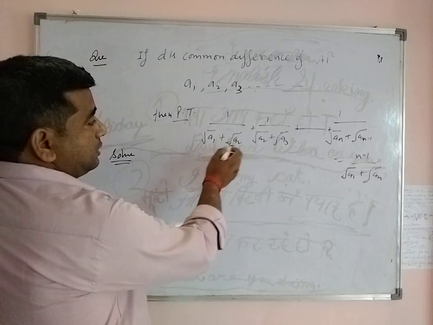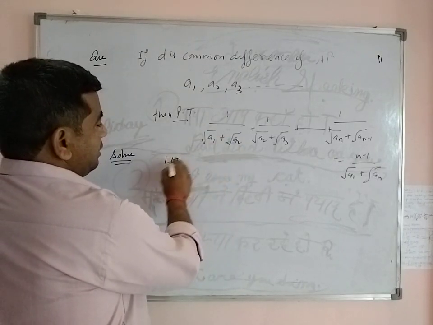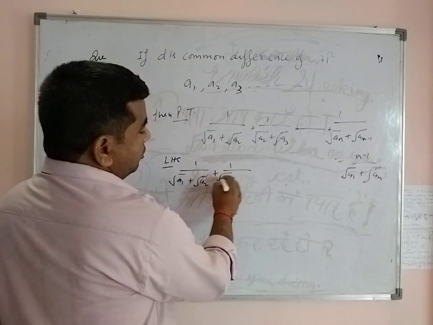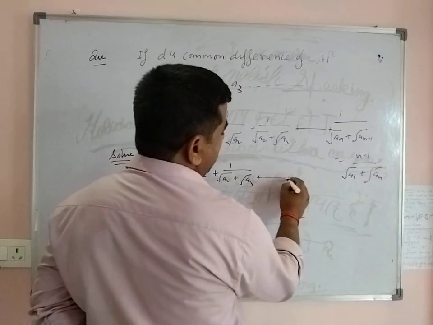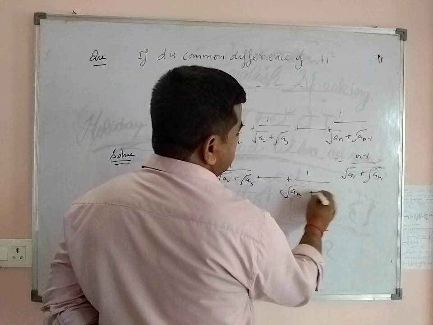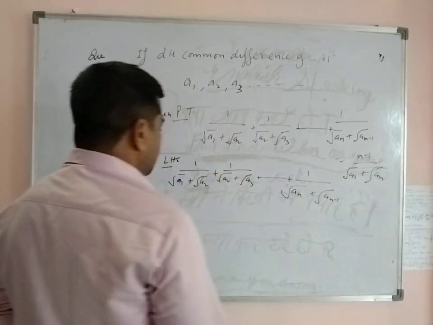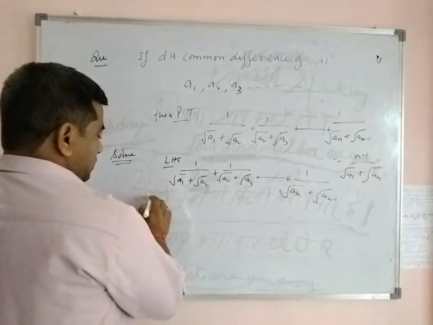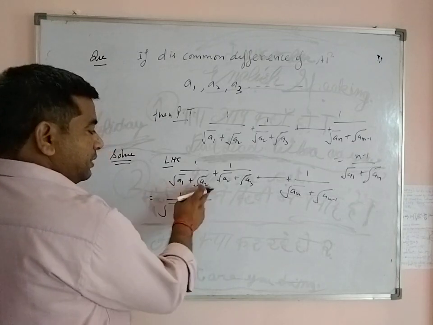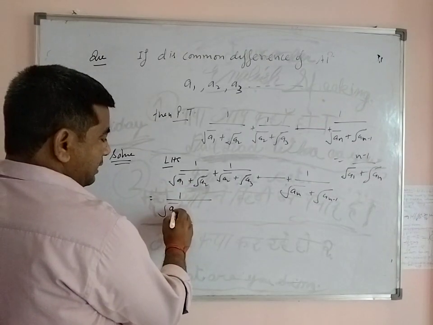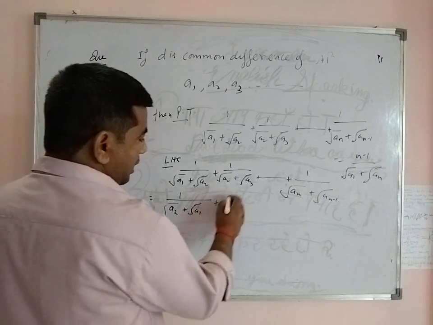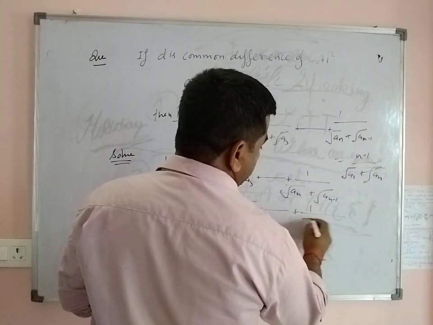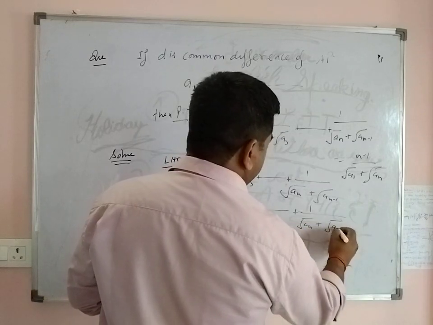So for the solution, take the left hand side: 1 by (root a1 plus root a2) plus 1 by (root a2 plus root a3) plus and so on plus 1 by (root an plus root a(n-1)). Take the conjugate of the denominator of each term, so the conjugate of root a1 plus root a2 is written as root a2 minus root a1, and similarly for 1 upon root a3 plus root a2, and so on, up to 1 upon root an plus root a(n-1).